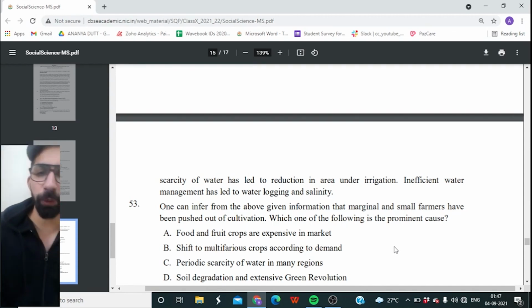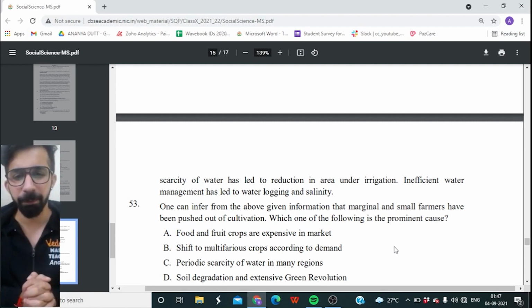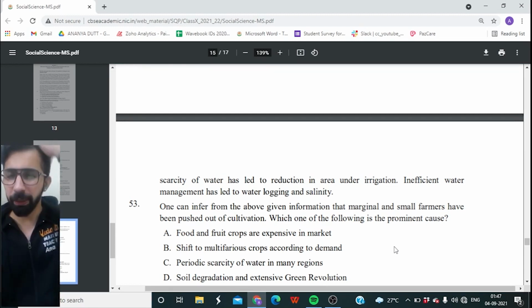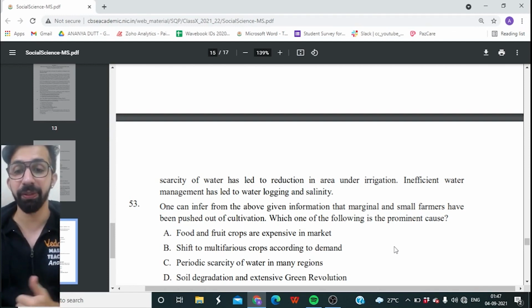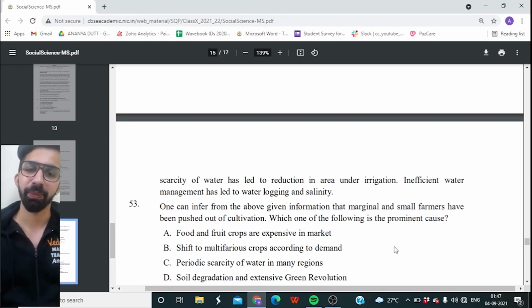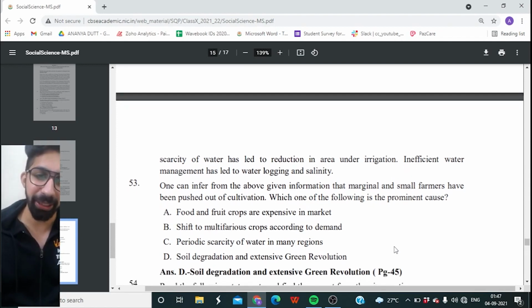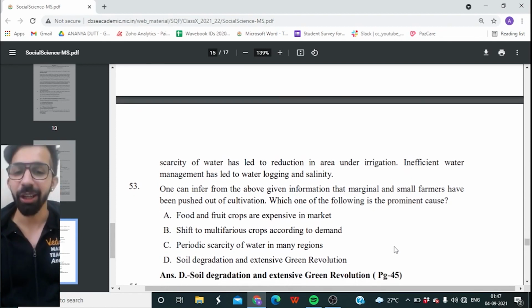Food and fruit crops are expensive in market. Shift to multifarious crops according to demand. Periodic scarcity of water in many regions. Or is it soil degradation and extensive green revolution? And the right answer, beta, is option D. Soil degradation and extensive green revolution.